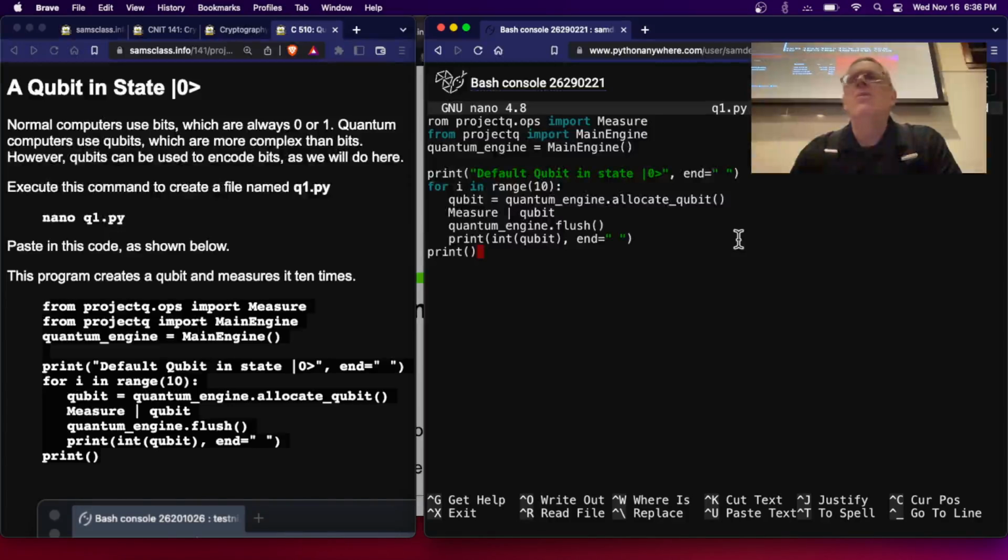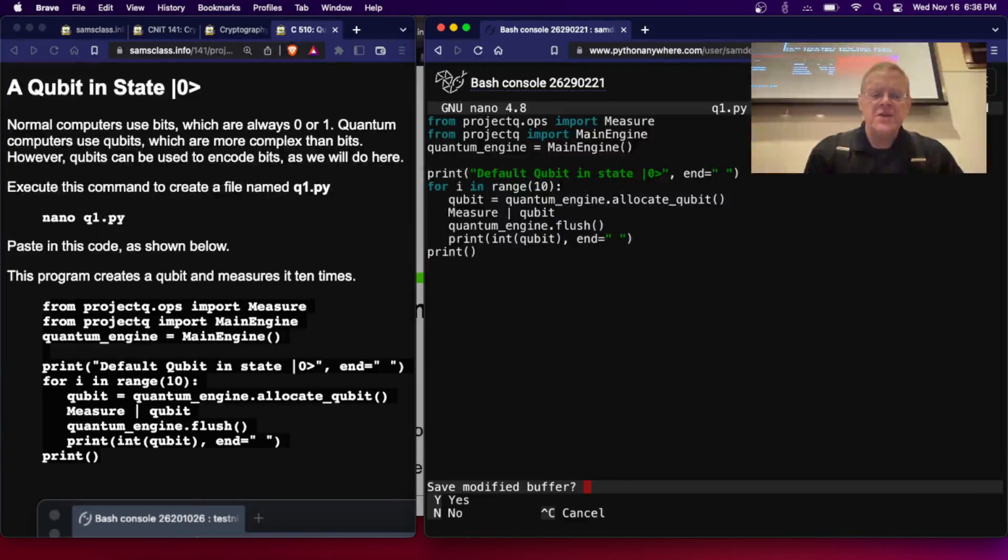The first line? What's that? Yeah, this one, from project. Oh, I'm missing an F. Why, thank you, right at the start. I didn't get the whole copy and paste right. Good. Thank you. All right, so here you create a qubit, and then you just measure the qubit and print out the answer. That's all this is going to do.